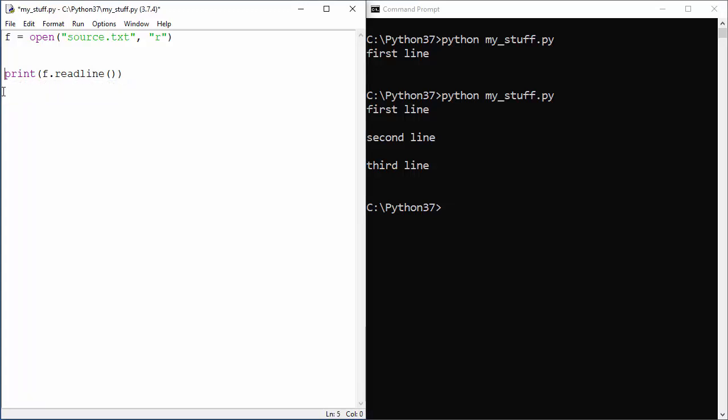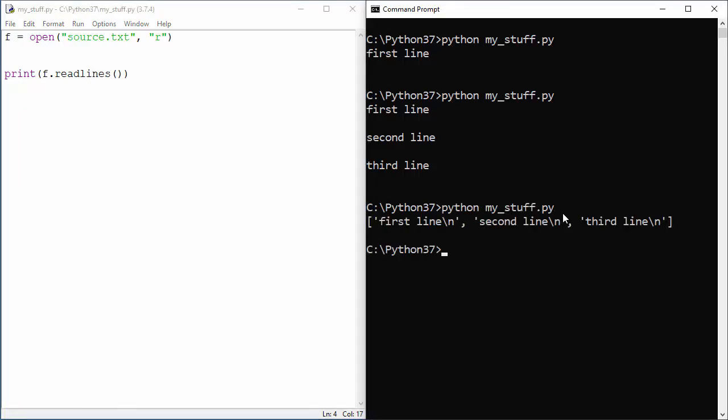Okay, but if you type s at the end of readline, the result will be pretty much this, and this is a list. So when you have a list, you have indexes, meaning you can grab individual positions and do something with them, like put them into a report, into another script, into a database, and so on and so on.